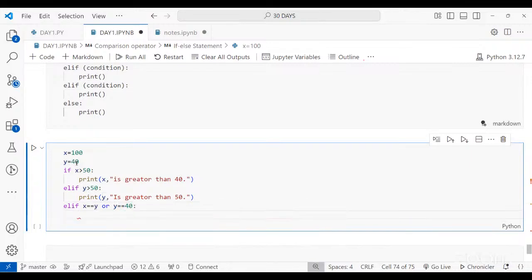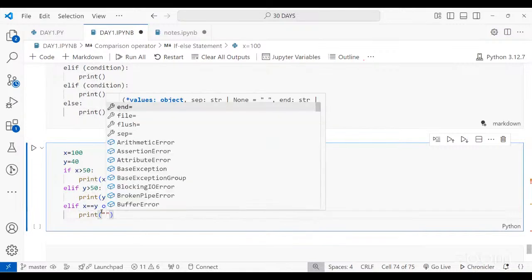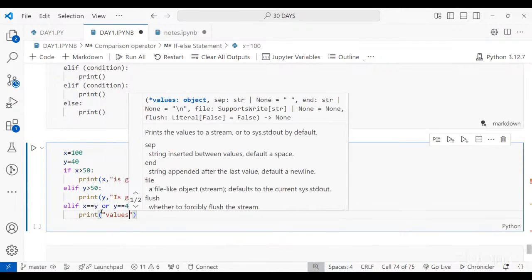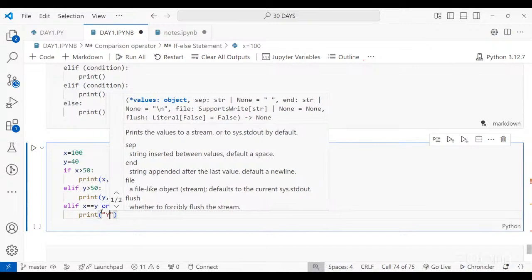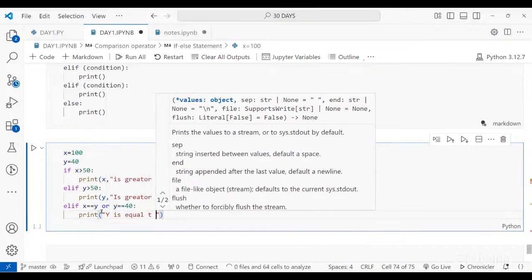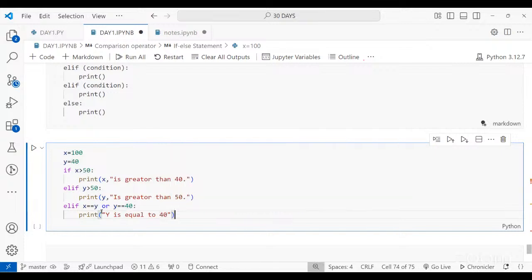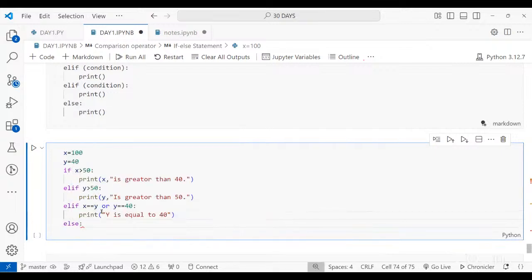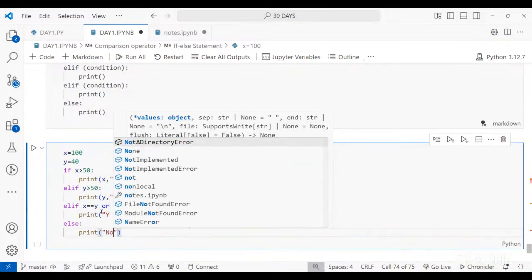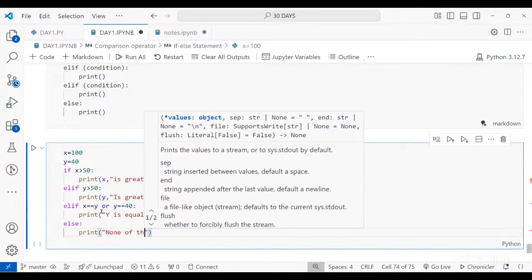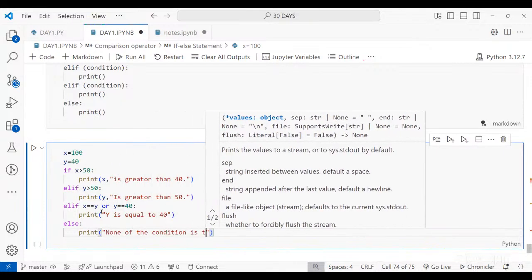So this time I'm writing 2 conditions, and I want that if any of these 2 conditions are true, then you have to print y is equal to 40. Else I wanted to say none of the condition is true.